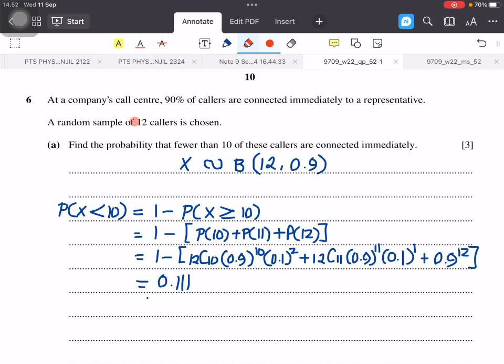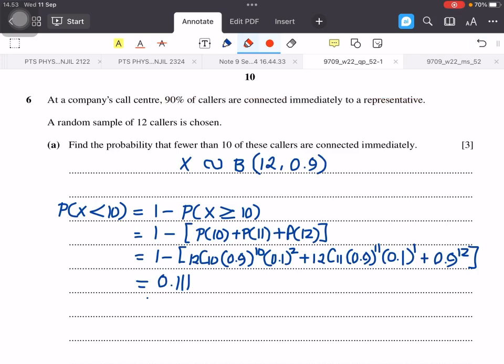So since we have a fixed random sample, 12, X follows binomial distribution with 12 independent trials, and the probability of success is 0.9 because 90% of callers are connected immediately to a representative.